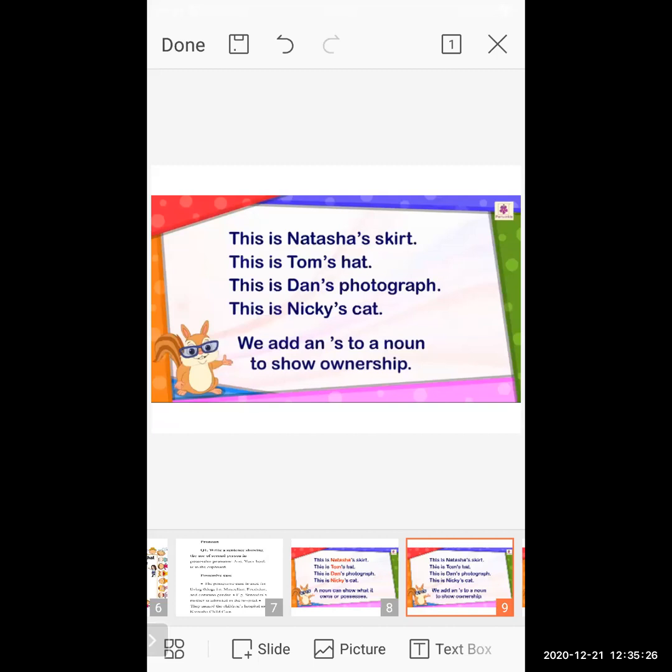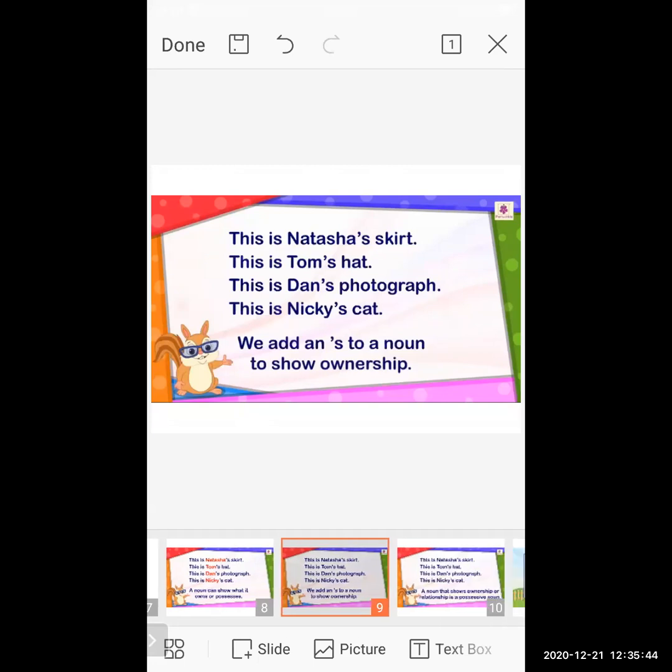This is Sumit's bicycle. This is Rohan's pencil. That is Natasha's laptop.